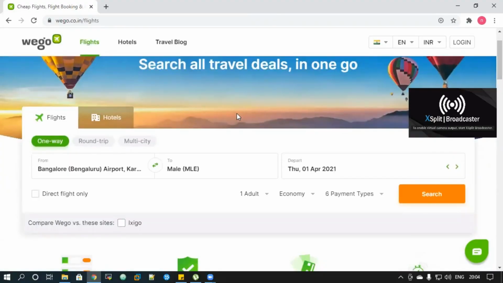Book flights through Make My Trip or Goibibo. Instead of going to individual websites, if we search in Skyscanner or Wego Flights, as I'm showing now, it would be much easier for you to decide which website has the cheapest price.